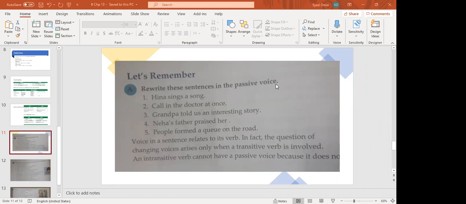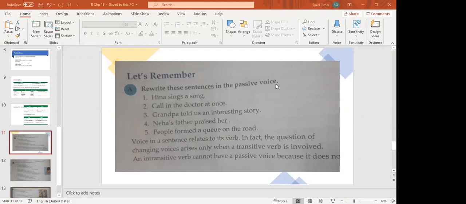Hina sings a song. A song was sung by Hina. No. Hina sings a song. Sings is in simple present tense, Fatma. Hina sings a song. A song is sung by Hina. Please write it down as well. Okay? You can write it in simple present because sings is the verb in simple present tense. Okay? Hina sings a song. A song is sung by Hina. The third form of sing is sung.